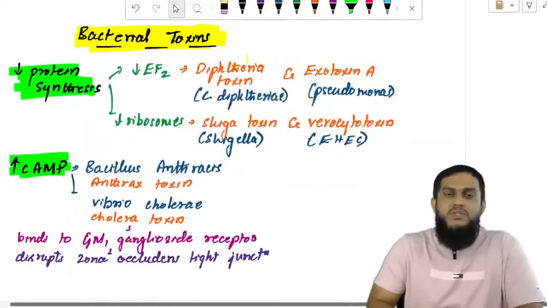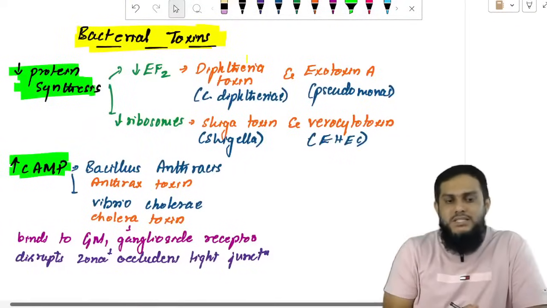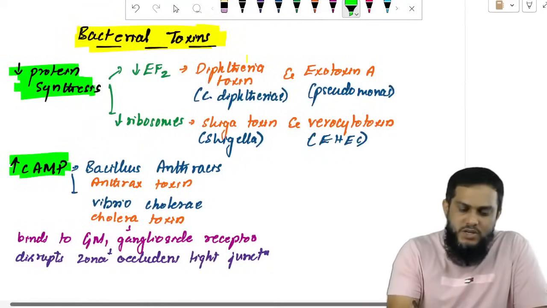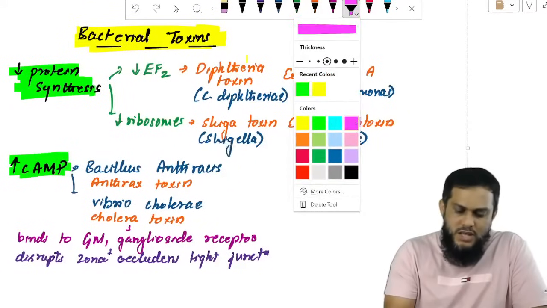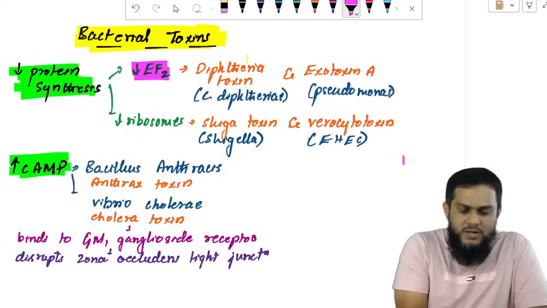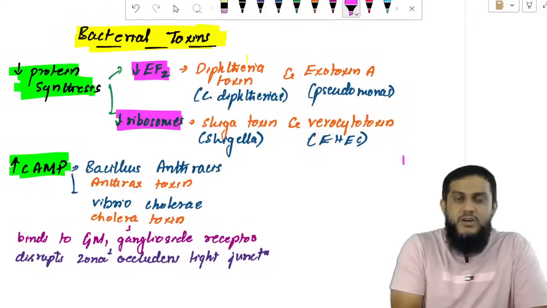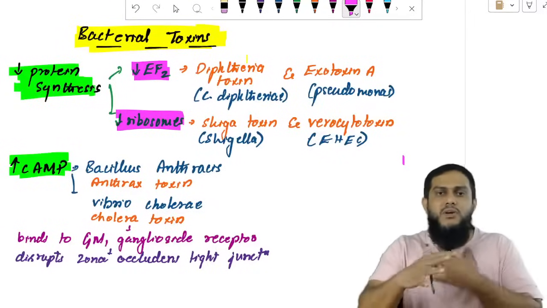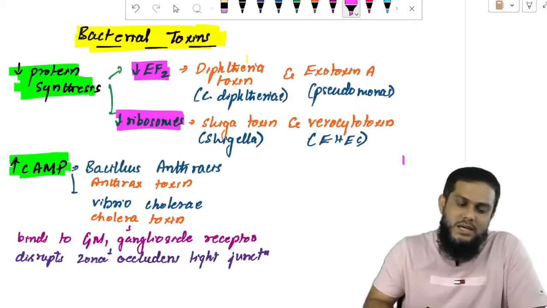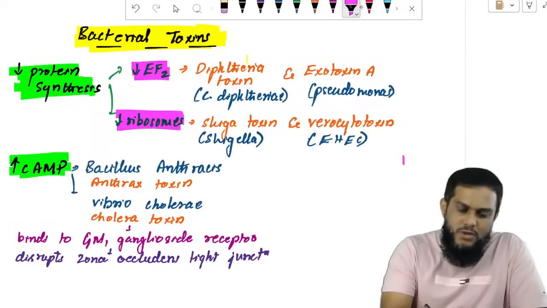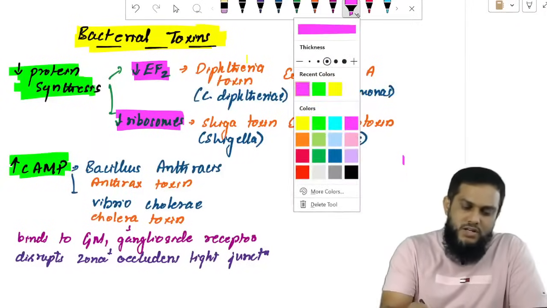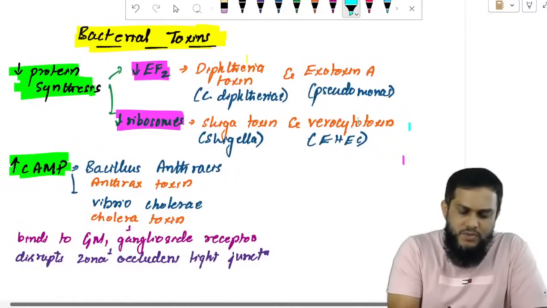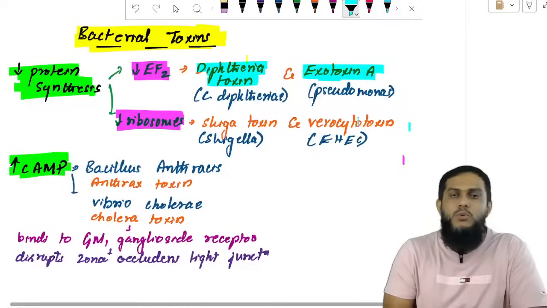First, we talk about the toxins which act by inhibiting protein synthesis. If protein synthesis has to be inhibited, you have to inhibit EF2 or inhibit ribosomes. EF2 means elongation factor 2. If any one of these is inhibited, protein synthesis is inhibited. For EF2 inhibition, you see diphtheria toxin of Corynebacterium diphtheriae and exotoxin A of Pseudomonas.